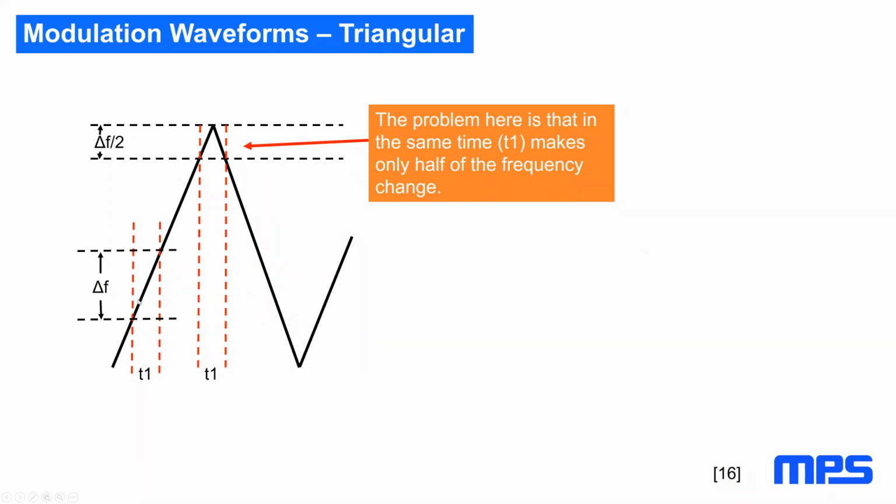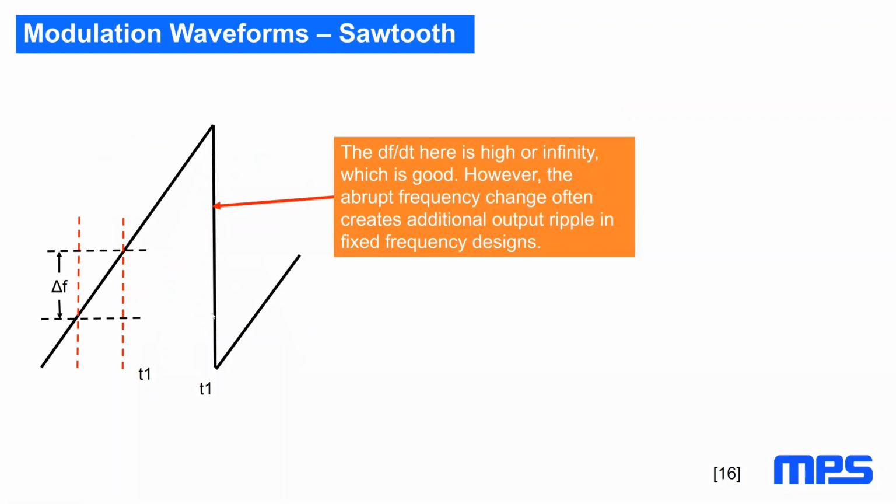And here in the normal steep slope, you get a constant frequency change in a given time. The only problem occurs if you change direction in your signal. So in the same time, you get only half the frequency span. So you move through only half the frequency in the turnaround points. So that's a little bit of a problem.